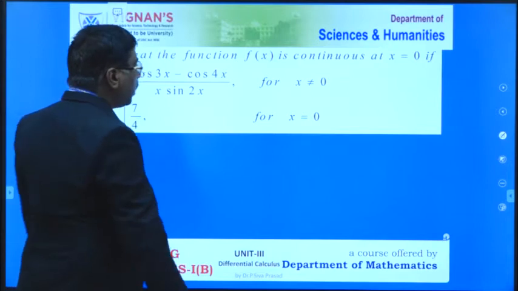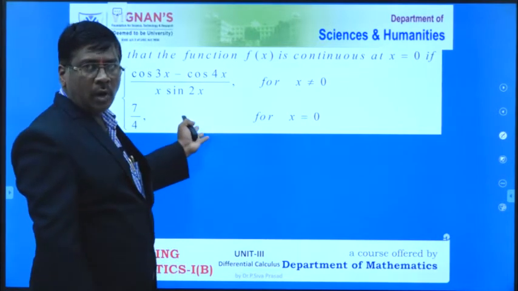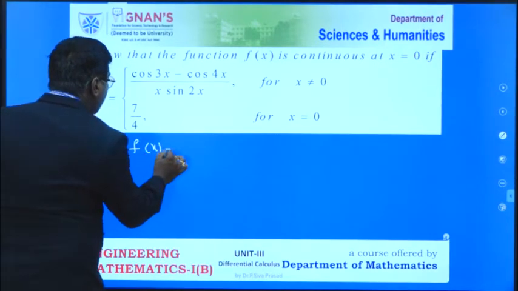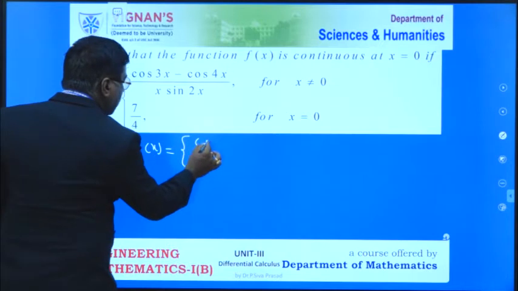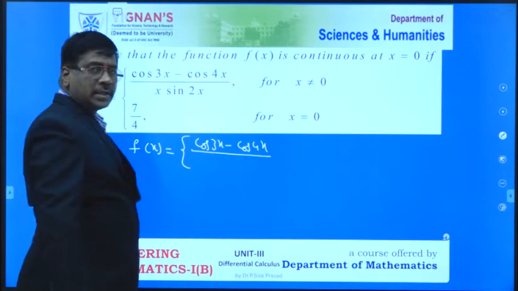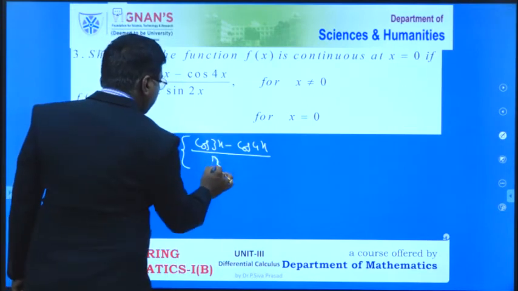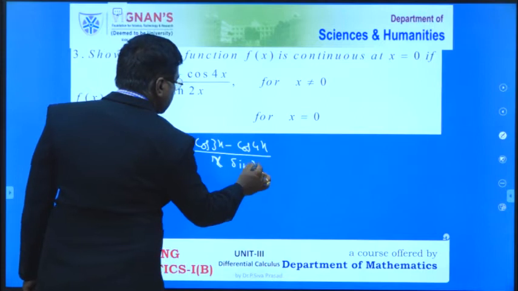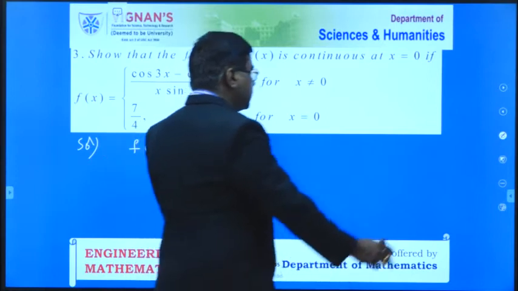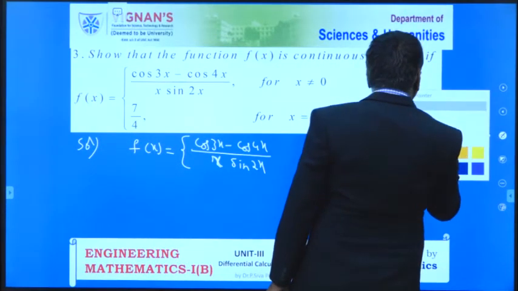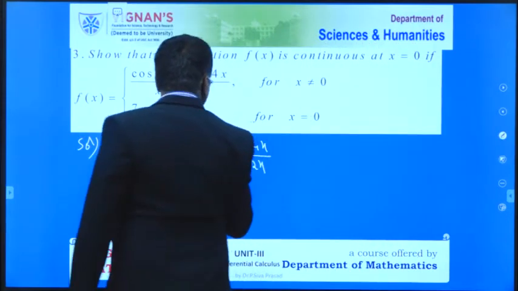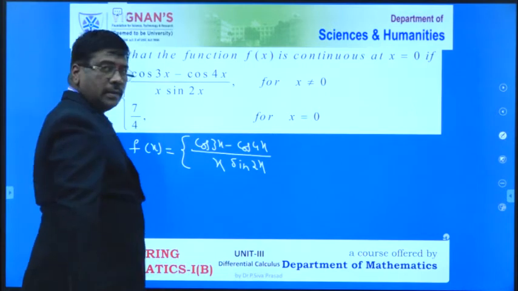Whatever we did in the previous problem, do it like this. So f of x is equal to cos 3x minus cos 4x by x into sin 2x. All of you got your point? Before doing this problem, you have to learn some formulas in trigonometry that you should already know. What is the formula?